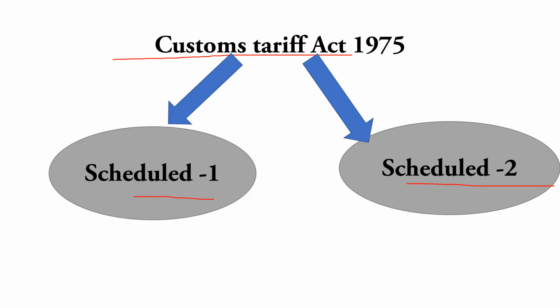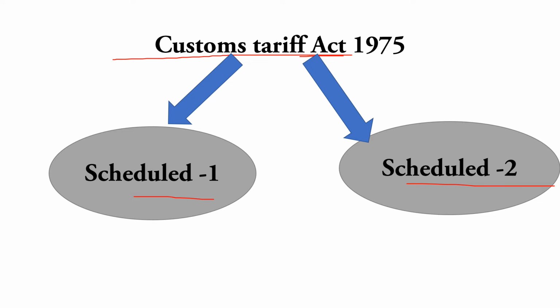If during the exam you receive any question on the Custom Tariff Act, then please remember the year, that is 1975. And what is there in the Tariff Act? Under the Tariff Act, all the tariff rates are given which are levied on import and export, and there are two schedules, Schedule 1 and Schedule 2. Schedule 1 is for the imported product and Schedule 2 is for the exported product. Okay. In addition to these two schedules, the Custom Tariff Act makes a provision for duties like additional duty, special duty, anti-dumping duty, protective duty. All these things are given under the Tariff Act 1975.